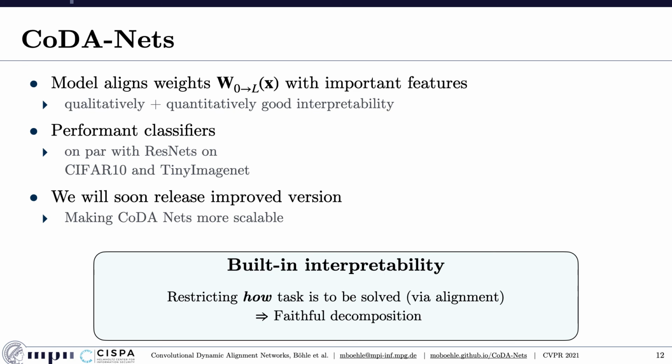But most importantly, with the CoDA nets we show that it is possible to design neural network architectures with built-in interpretability. This is achieved by restricting how the neural networks are supposed to solve a specific task, in our case via alignment, which then allows us to decompose the network outputs faithfully in terms of input contributions.